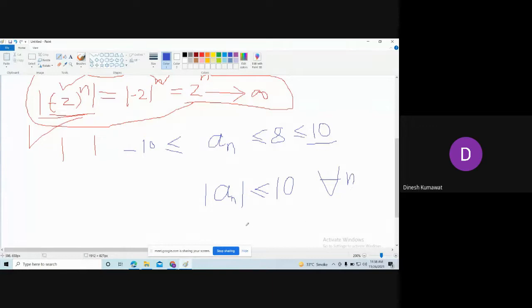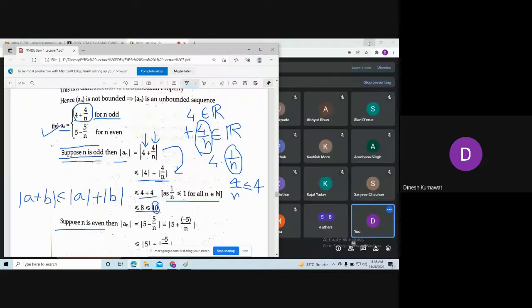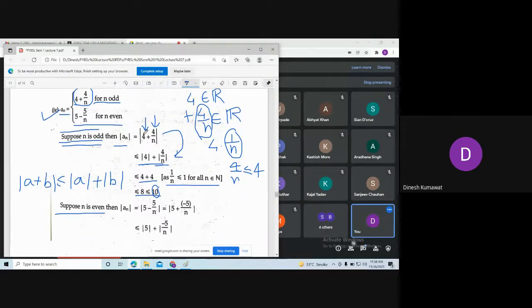Okay, so our aim is to show that this 8 is less than or equal to 10. Now what remains to check is this part. So let us try to see using the second condition, that is for n is even.